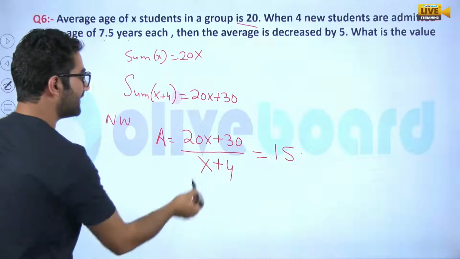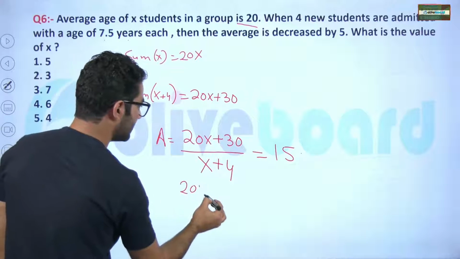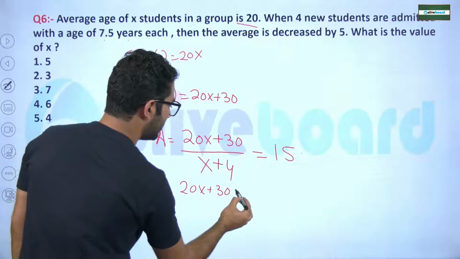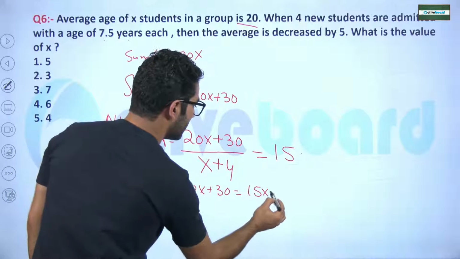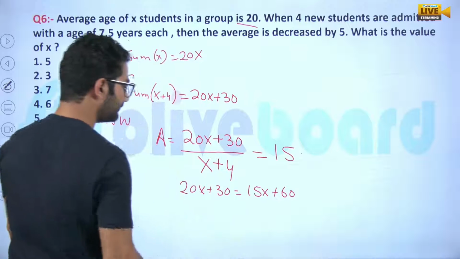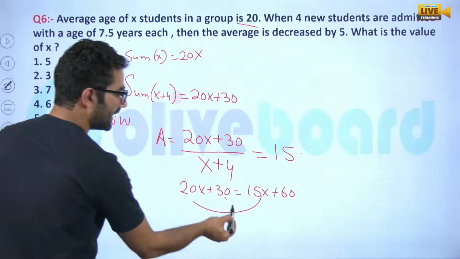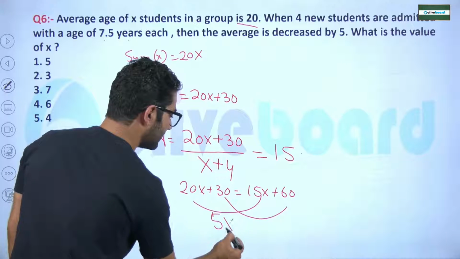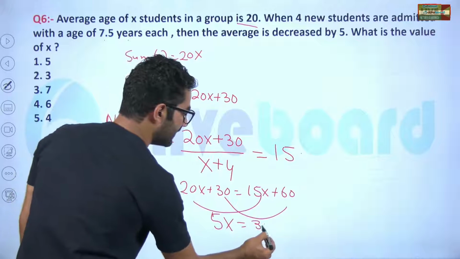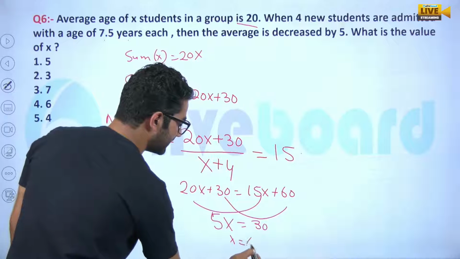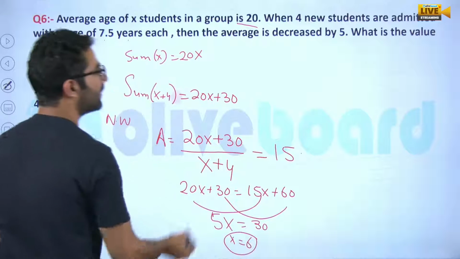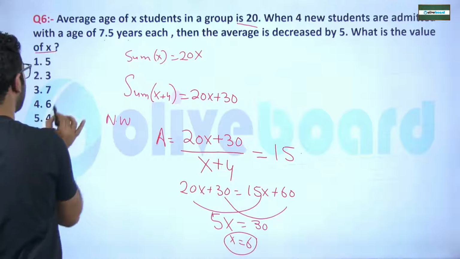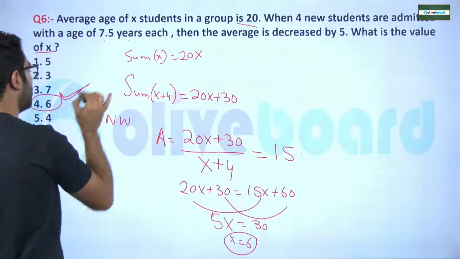So 20X plus 30 divided by X plus 4 equals 15. That is nothing but 15X plus 60. Take this to this side, this to this side. 20 minus 15 is 5X, that is nothing but 30. So we got the value of X as 6. What has been asked of us? The value of X. That will be 6. That was option number 4.